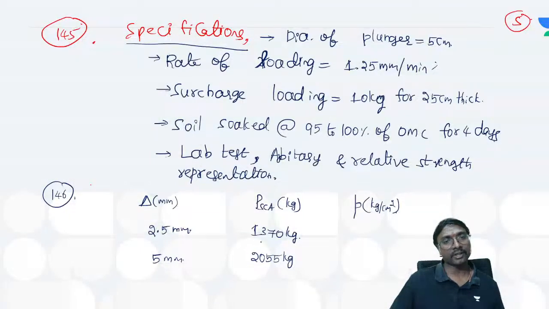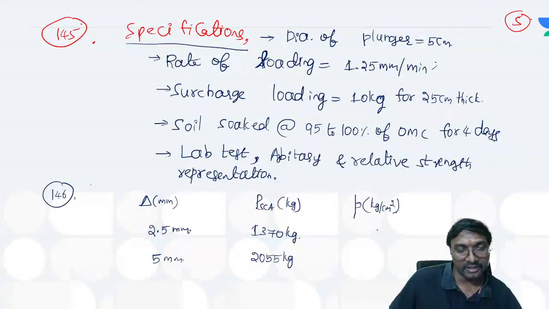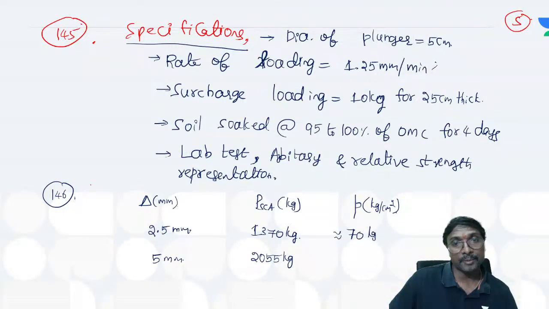One 1370 kg, 2055 kg, na? And whenever you are applying this pressure at 1370 divided by pi by 4 into 5 square, what will it become? 70 approximately. Which one? This 70 kg per centimeter square or not? Now, this is approximately, right? What is it you can say? 105 kg per centimeter square, na?